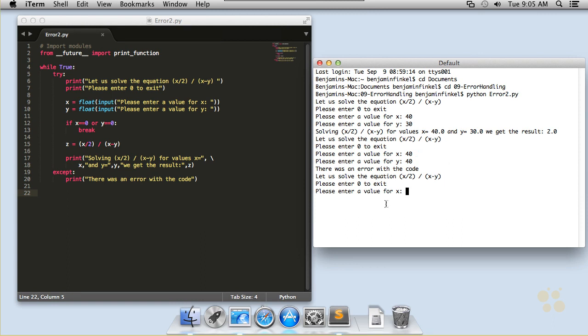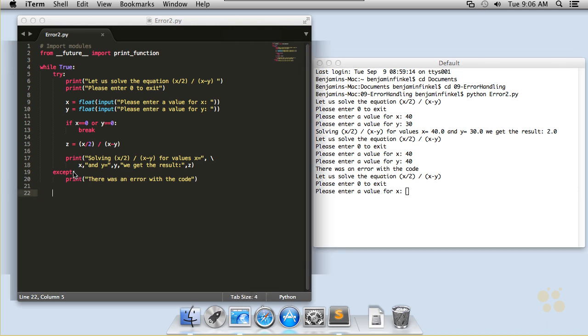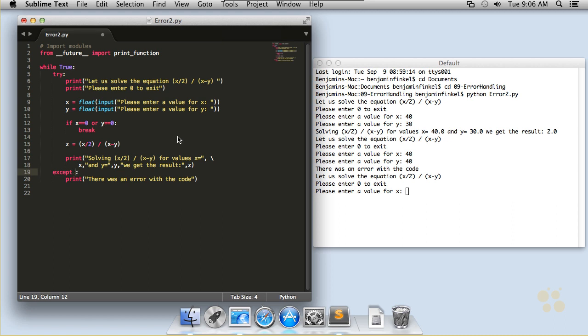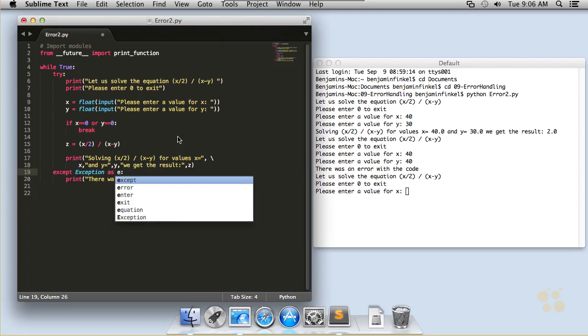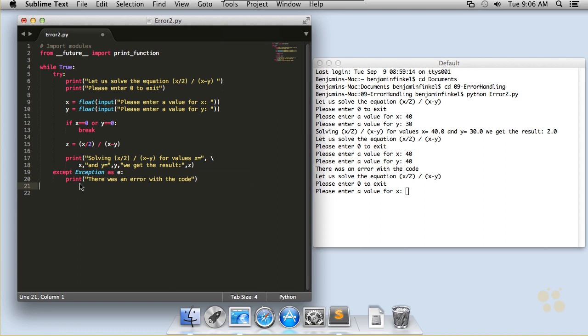Now this is a good start, but it doesn't quite handle what we needed to handle. After all, it's not a particularly useful error message that we've given the user. There was an error with the code. Okay, what was the error? In this general exception bucket, what we can do is capture the value of the exception, and we do that by saying except Exception as E. I'm going to talk a little bit about what this code means, but what you need to know is that you can almost treat it like a function where a value is being passed in as the variable E. And we can handle the error message like so.